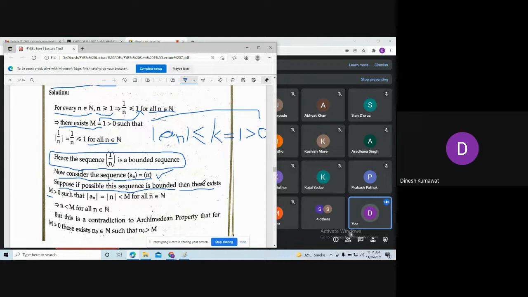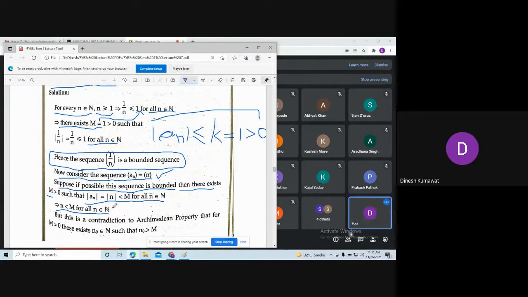Okay, so then there exists a number capital M bigger than 0 such that mod of an, which is nothing but mod n, is less than M for all n belongs to natural number. But observe, is it true? So this implies what? We know that n is anyway a natural number, so mod of n is n itself. So this implies n is less than capital M for all n belongs to natural number.